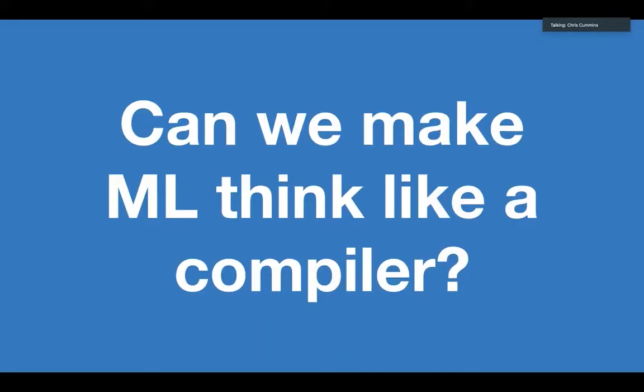And the paper that I'm plugging at this talk is trying to tackle this problem by thinking, well, what if we can make machine learning think like a compiler? By that I mean, can we produce an input for machine learning that more closely resembles what our compiler sees when it is actually making the optimization decisions that we care about?